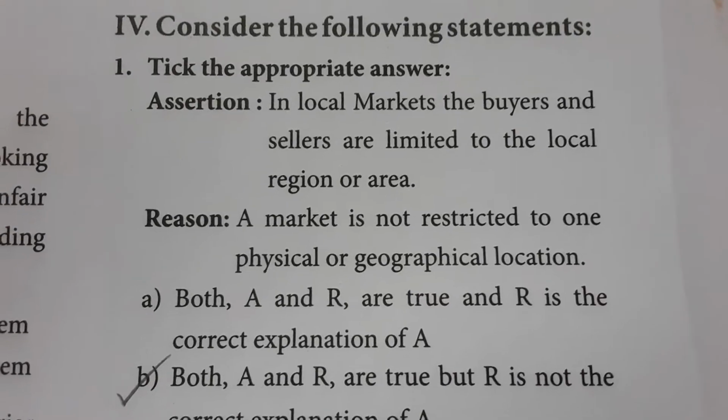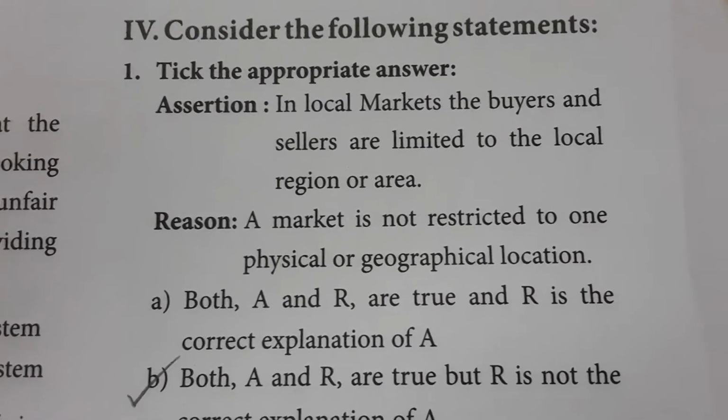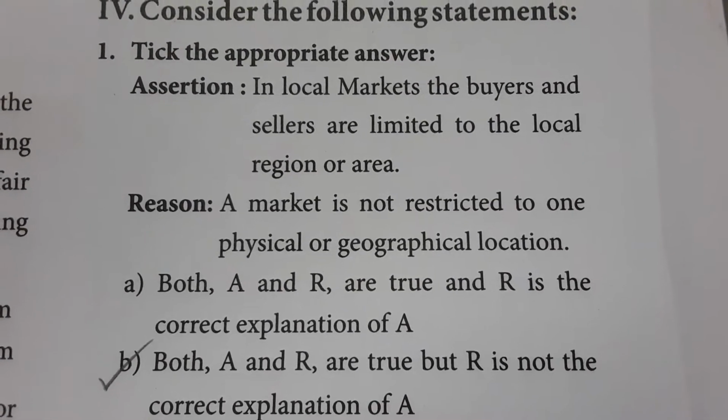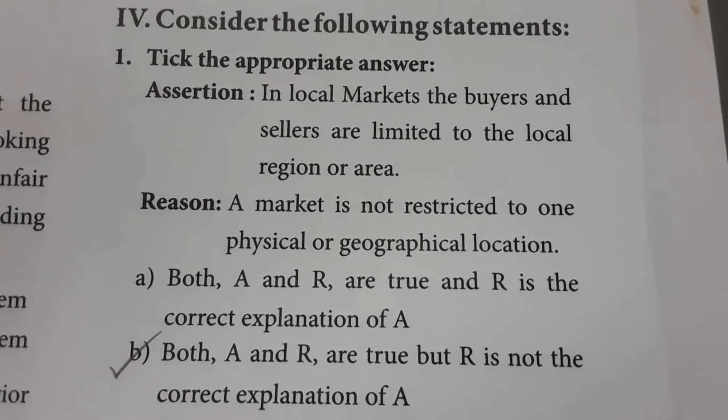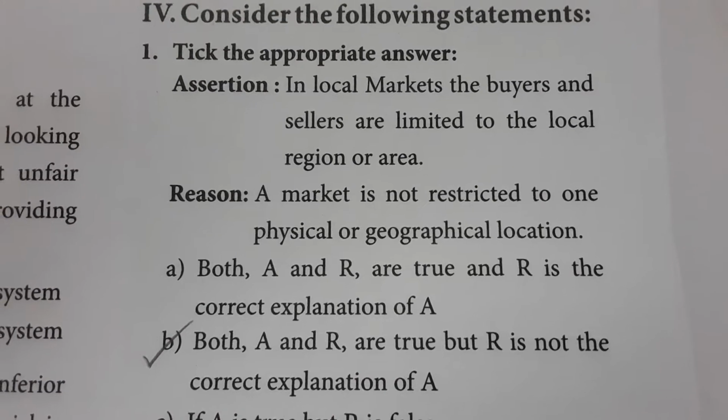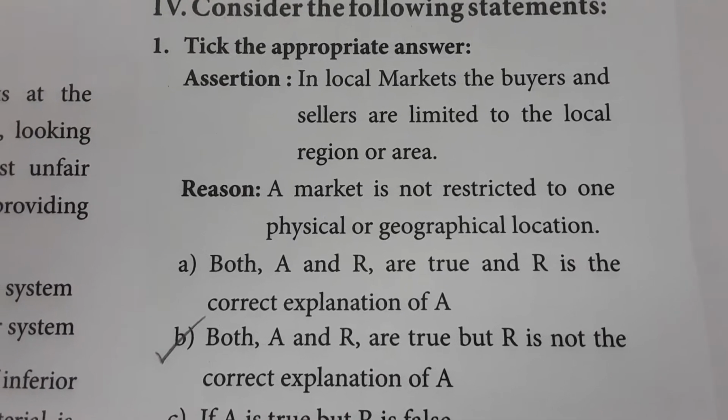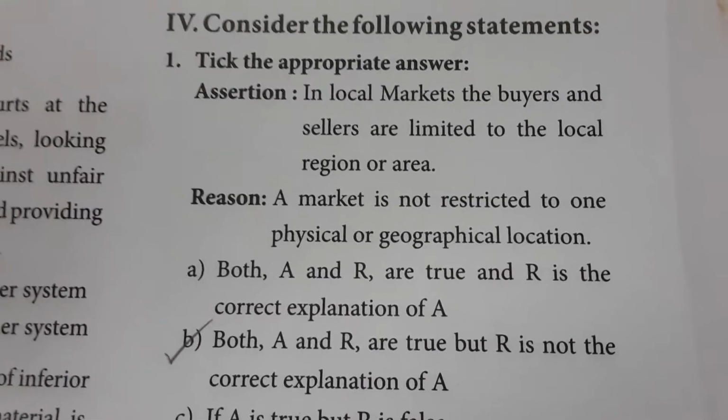So next one is assertion and reason type. In local markets, the buyers and sellers are limited to the local region or area. The market is not restricted to one physical or geographical location. Here, both assertion and reason are true, but R is not the correct explanation of A. Okay, so that's all about the book back evaluations from this session.